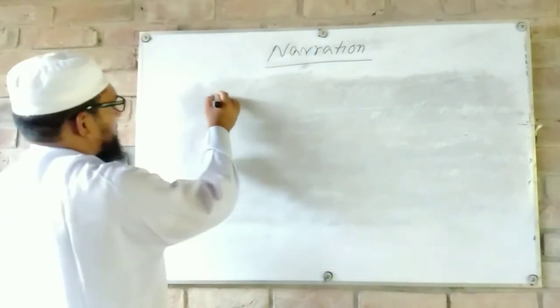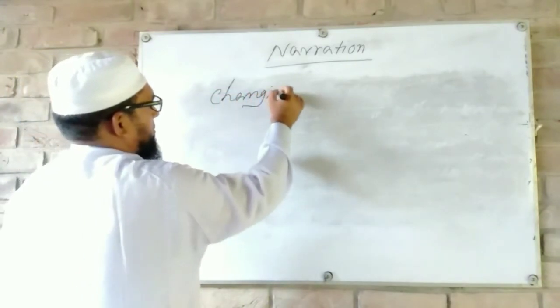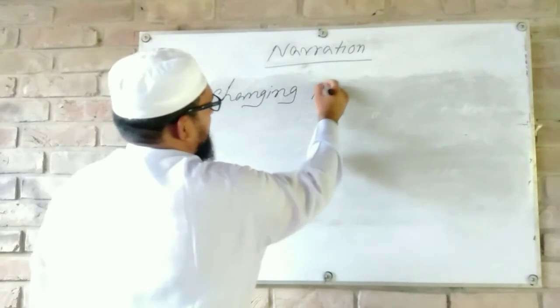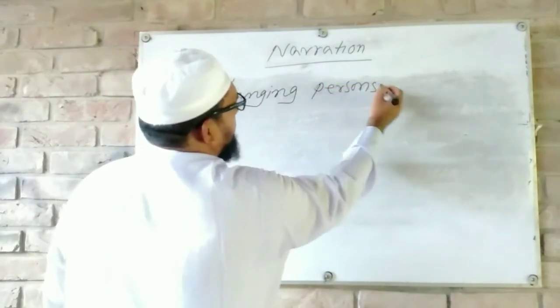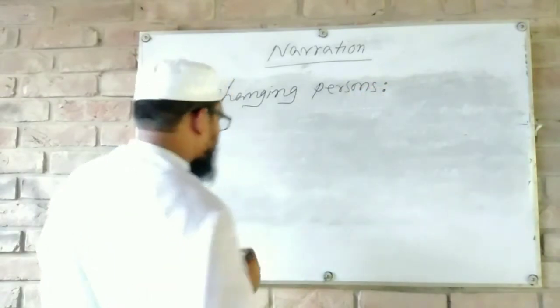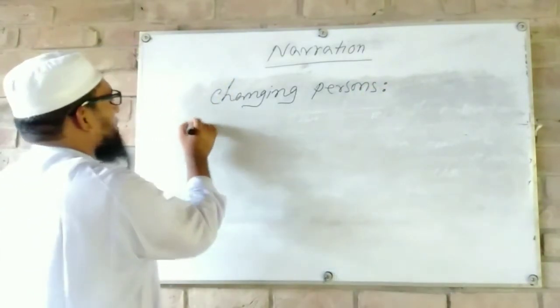Changing persons. So first of all, first person, number one.